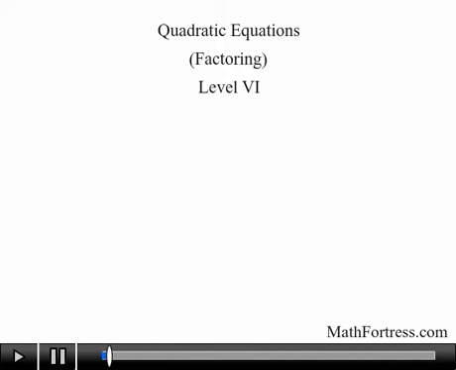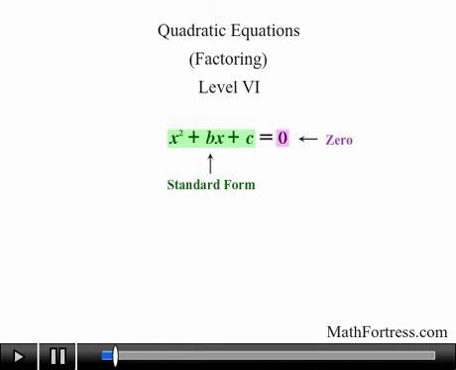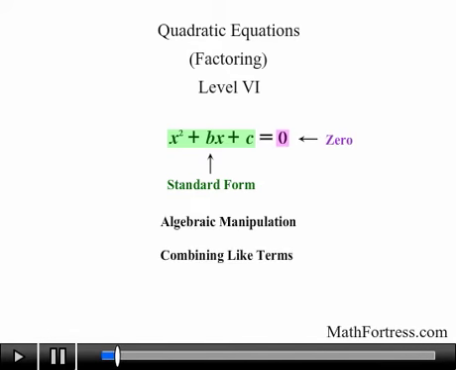For the most part, when you deal with quadratic equations of the form x squared plus bx plus c equals 0, you have to write the quadratic trinomial in standard form and set 0 on one side of the equation. At times, you might need to do some algebraic manipulation, combining like terms and distributing terms to accomplish this first step. Let's illustrate this with a couple of examples.